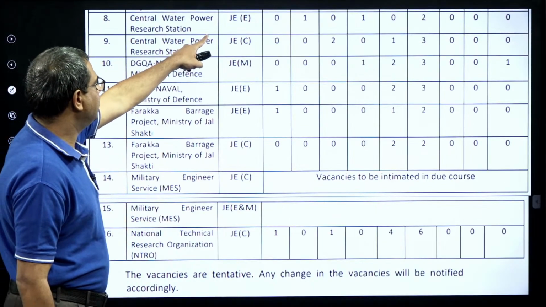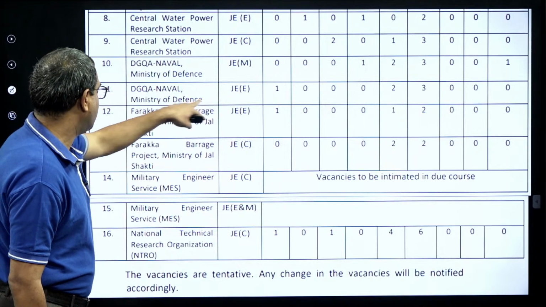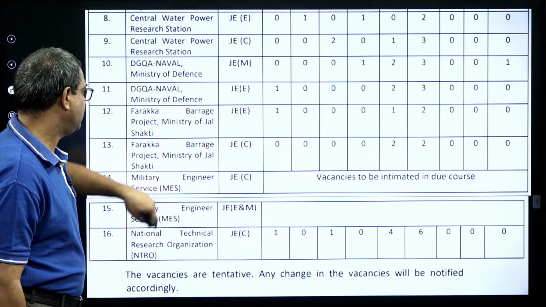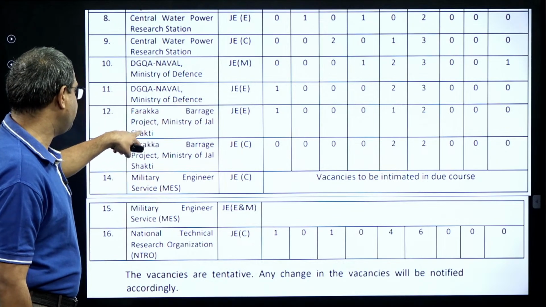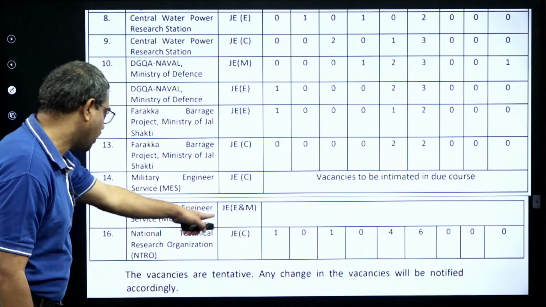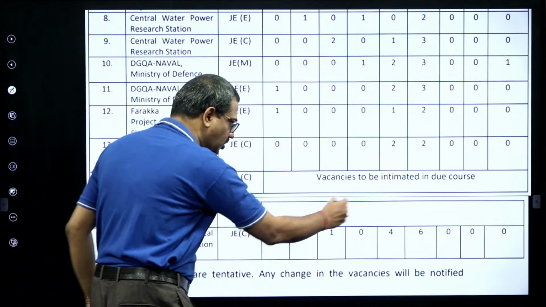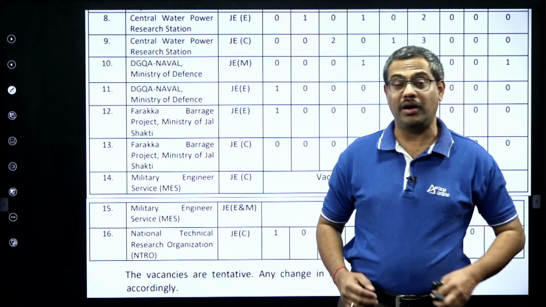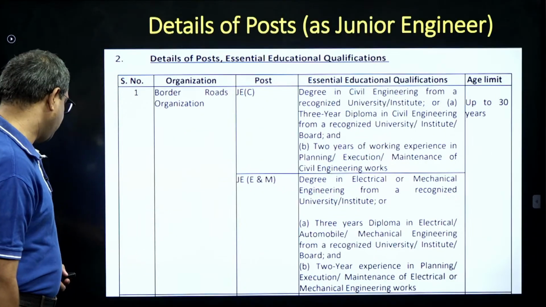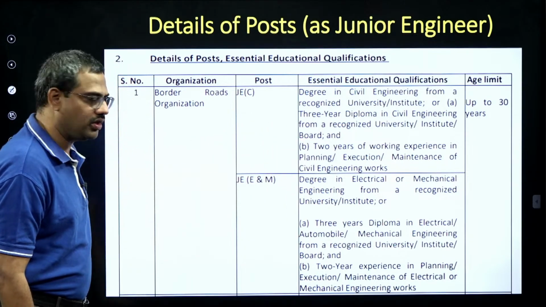And here also JE Electrical, Central Water Power Research Station. And here also Naval, Ministry of Defense, an excellent job, sir, it is Naval. And there is a project, Farakka Barrage project, where they also want to recruit. And here also E&M, Military Engineering Services, MES. Here the number of posts is not specifically mentioned, but it is dynamic, depending upon how many people retire. This is a brief introduction. And the details of the post, like Border Roads, what is required, diploma and degree, up to age.